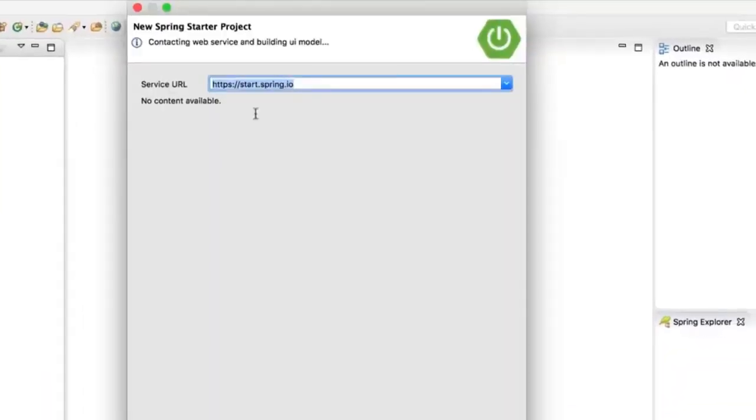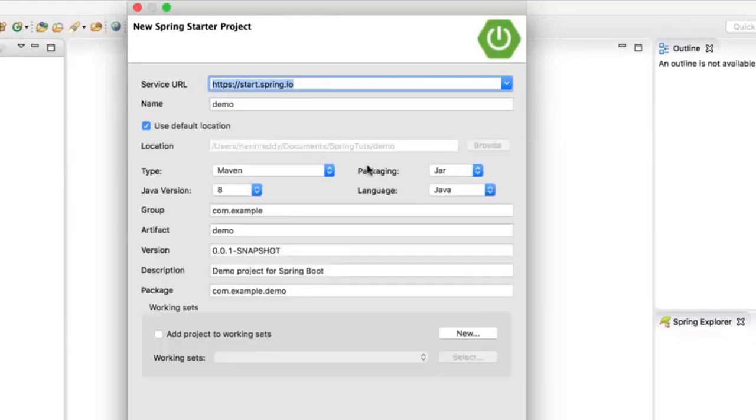Click on this one. Now it will ask you for the service URL. Now why all these things? Because when you create a normal project in Eclipse, it's straightforward, just say next, next, next. But here, since we are using Spring Boot, the thing is, Spring Boot, as I mentioned, is an opinionated project. That means the feature which you need, it will give it to you. You don't have to do much configuration, as it also supports auto configuration.